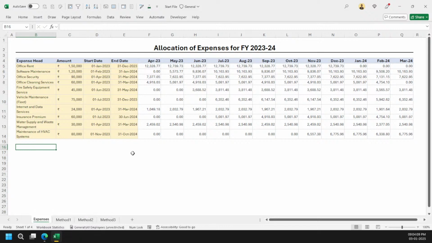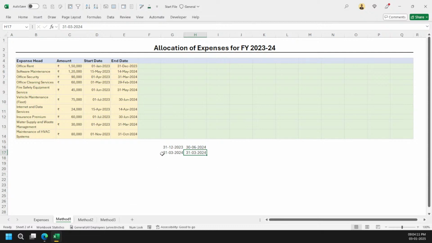Okay, so let me delete this part right now, then you will understand. We are calculating for the year 2023-24. In India, the year normally starts from April. So I'm just going to type April 23 here, and I will tell you a trick.